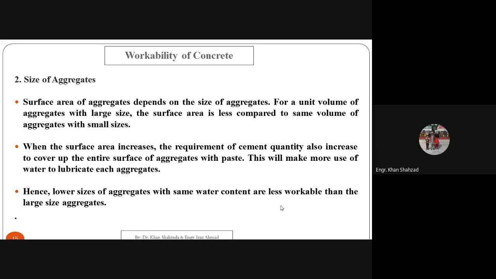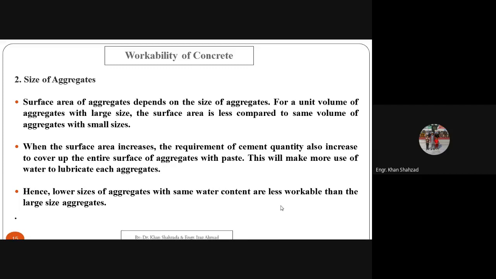Surface area of aggregates depends upon the size of the aggregate. For a unit volume of aggregates with large size, the surface area is less as compared to the same volume of aggregates with small sizes. We discussed this in our previous classes that if the particle size is smaller, then the surface area of that particle size is larger as compared to the larger size particles. I will be explaining this in the next slide, how the larger size particles have less area as compared to the smaller size particles.